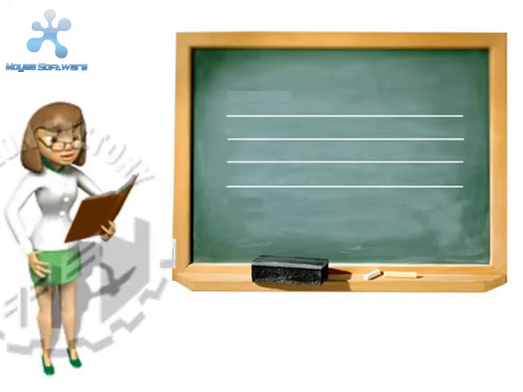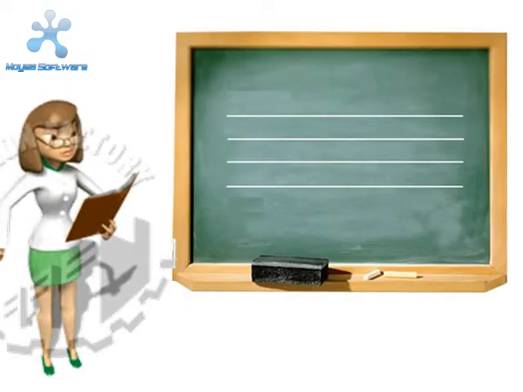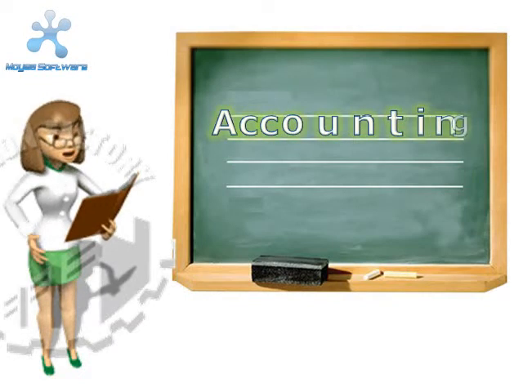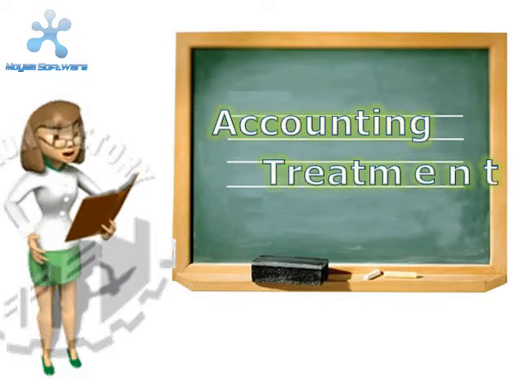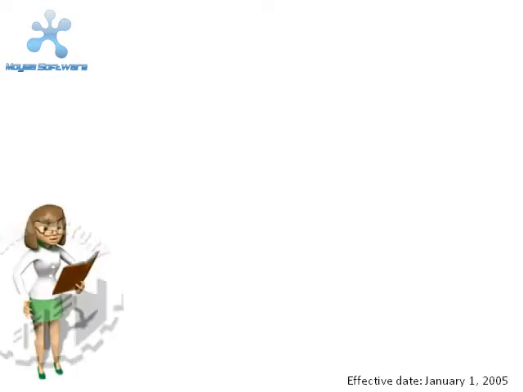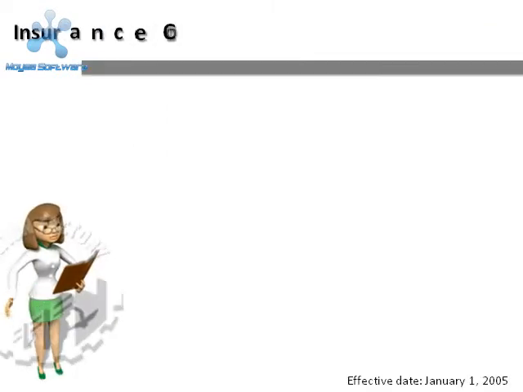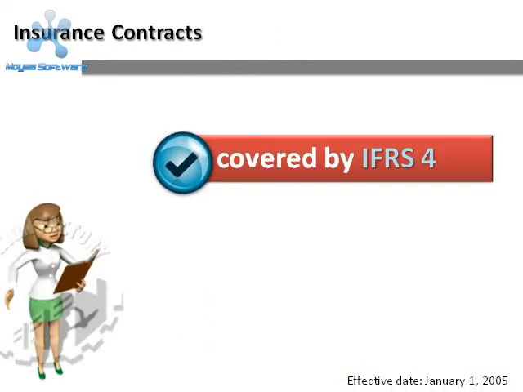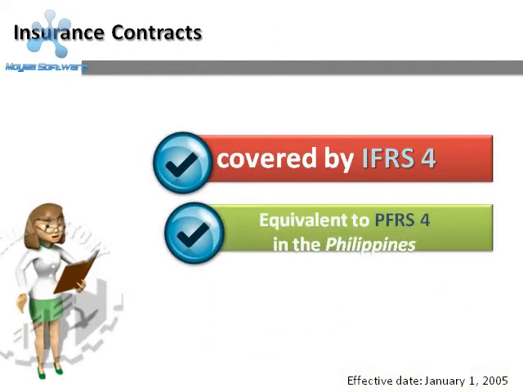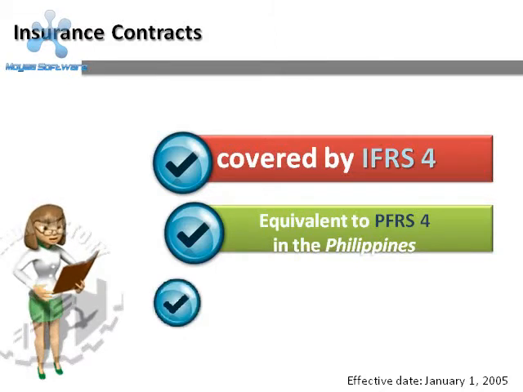Now that we have finished discussing the concepts of fire insurance, let's now proceed to its accounting treatment. Insurance contracts are covered by IFRS 4, which is equivalent to PFRS 4 in the Philippines. This standard applies to insurance contracts and reinsurance contracts.